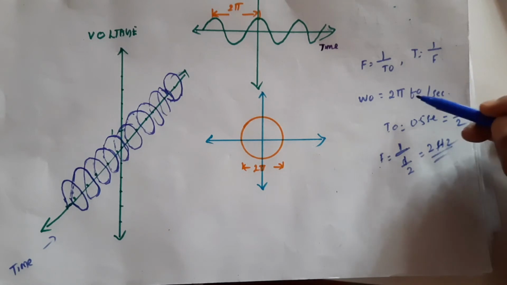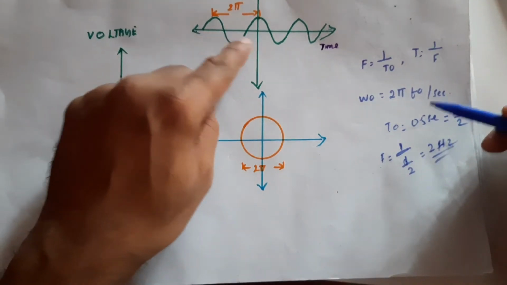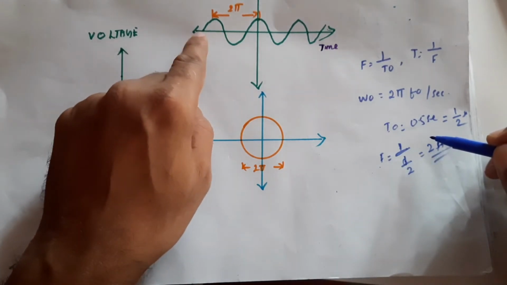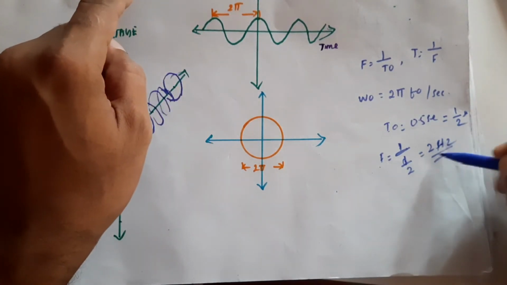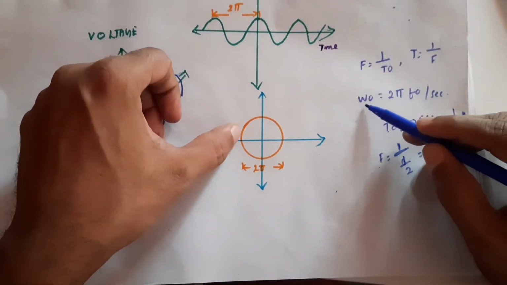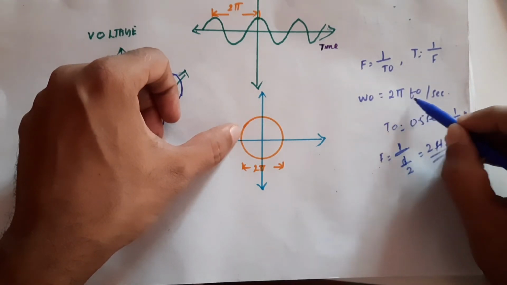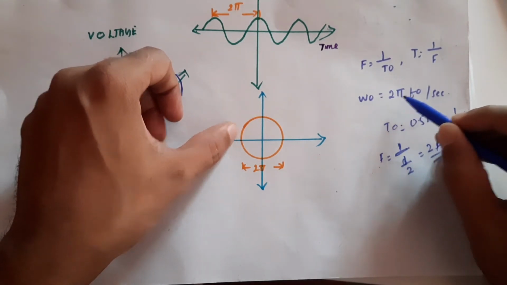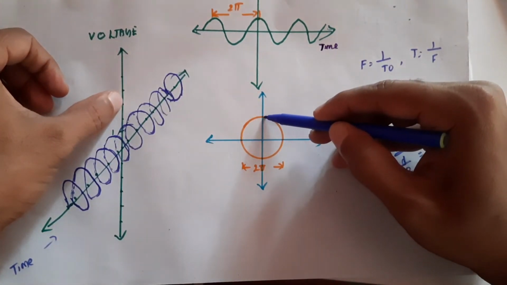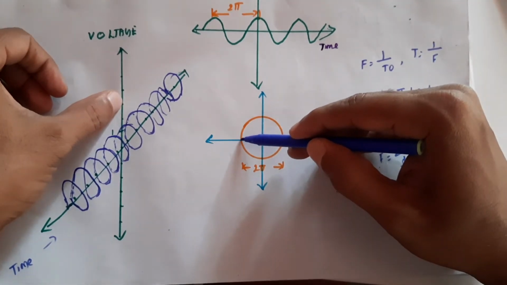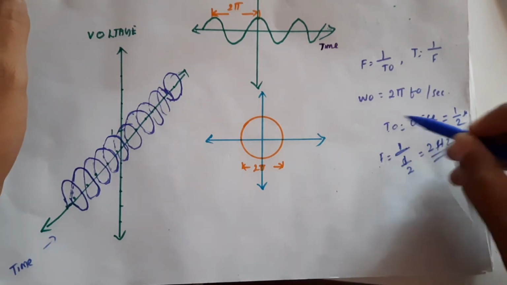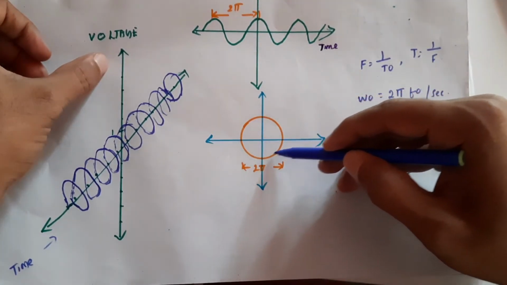Now what is angular frequency? Here we can say that as the frequency is 2 hertz, in 1 second 2 cycles are completed. When we convert this into angular frequency, it is given by 2 pi f0 in 1 second. That means if this is 2 pi, this point is pi, this is pi by 2, this is pi, and this becomes 2 pi. The time period is half second.